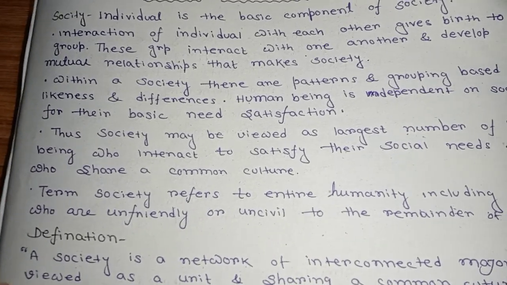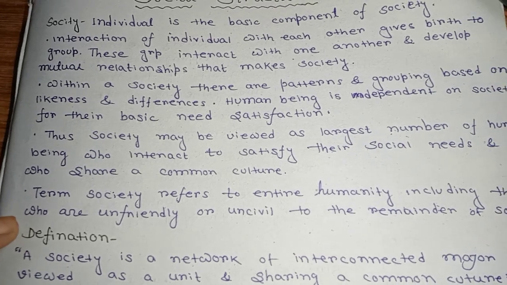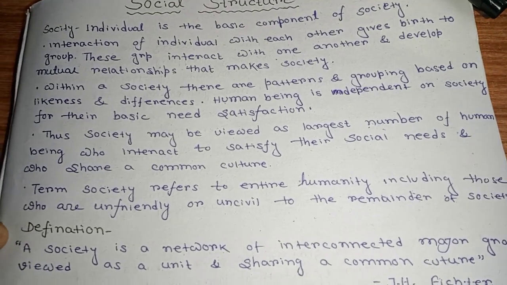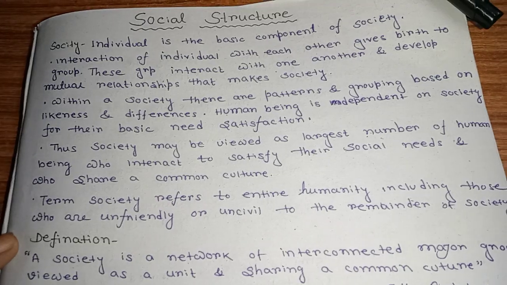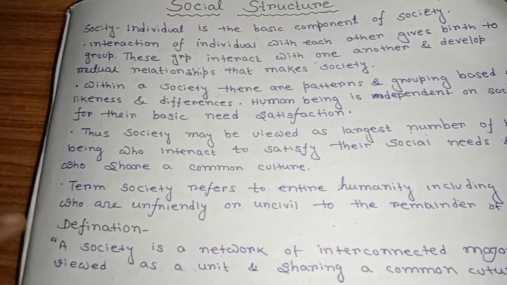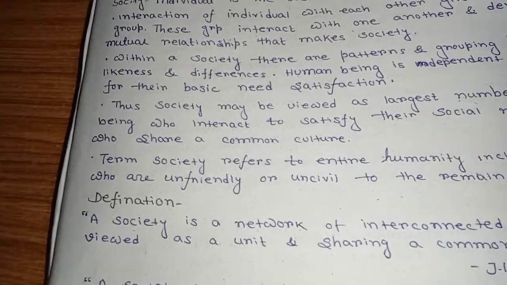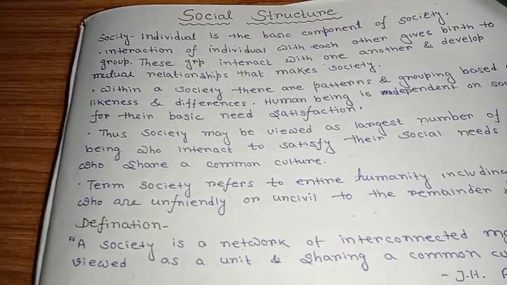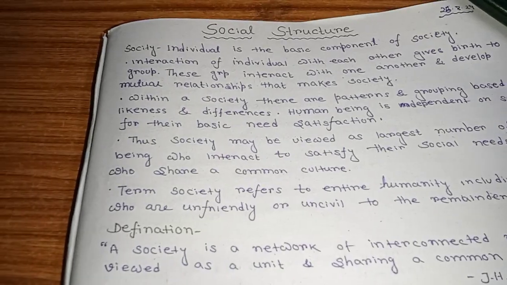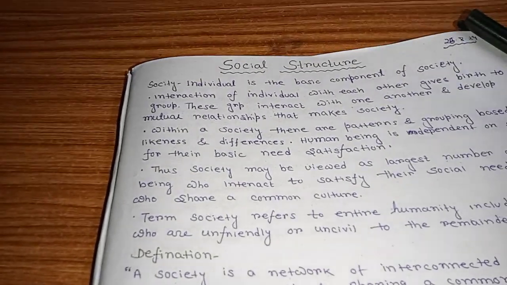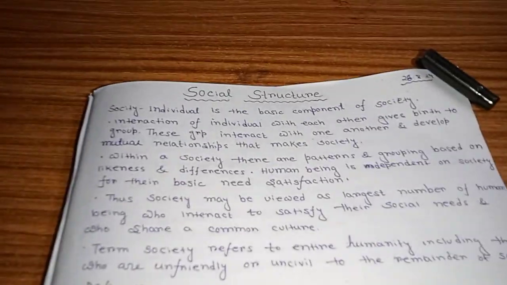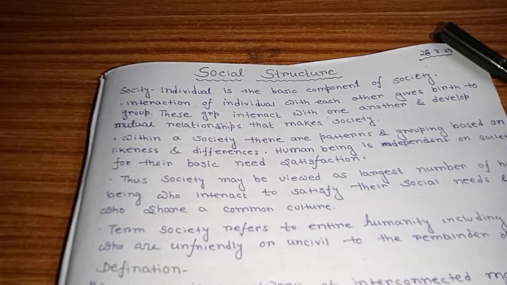Next, the term society refers to entire humanity, including those who are unfriendly or uncivil to the remainder of society. In this line it is important that society never differentiates people by their nature. A person may be friendly or unfriendly, but you never differentiate these people from our society.